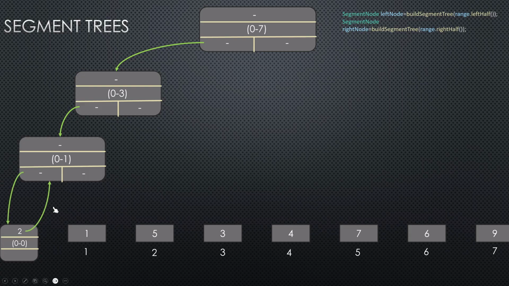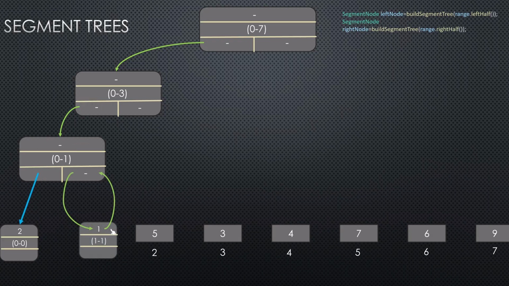So the return value here is going to be that leaf node, and that will become the left child for this particular node. Similarly, we do for the right side. The range is 1 to 1 and sum is 1, and this will be returned, and that will become the right child for this particular node. So now, first time we are returning back from the left and the right child, since for the leaf node it was null and null. So here we have the sum calculation possible.